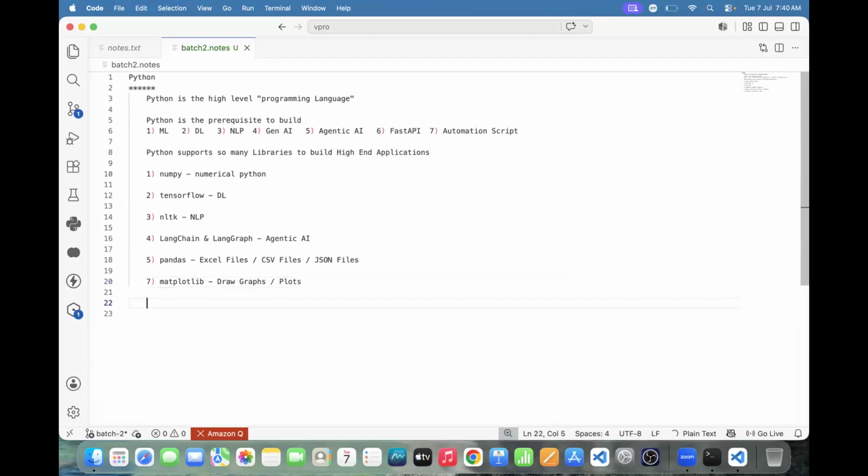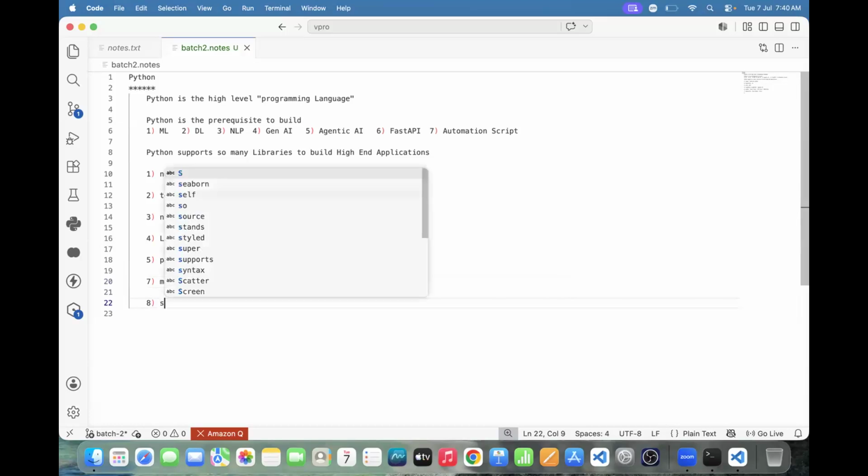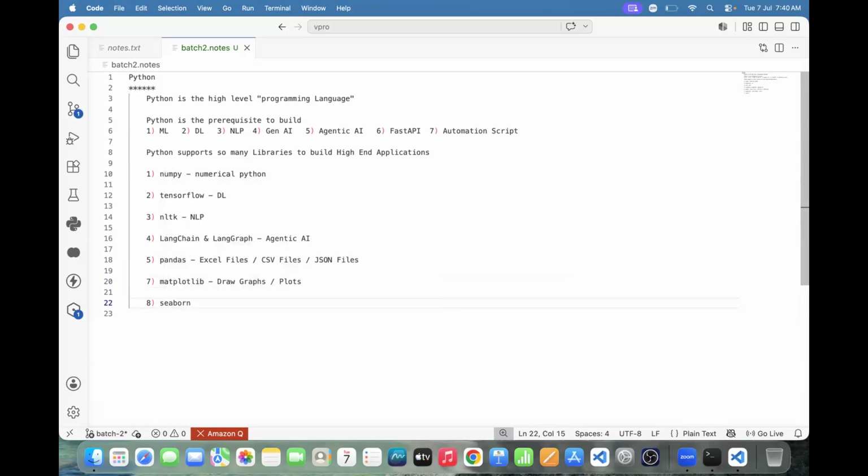And another thing, we have another library. Which library? The Seaborn library. Why the Seaborn library? Used to draw rich graphs. In order to draw very rich graphs, we will use the Seaborn library.